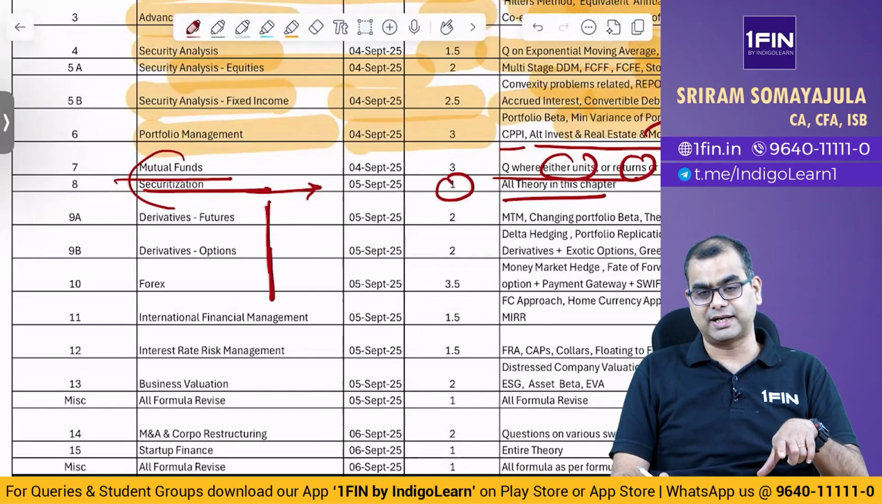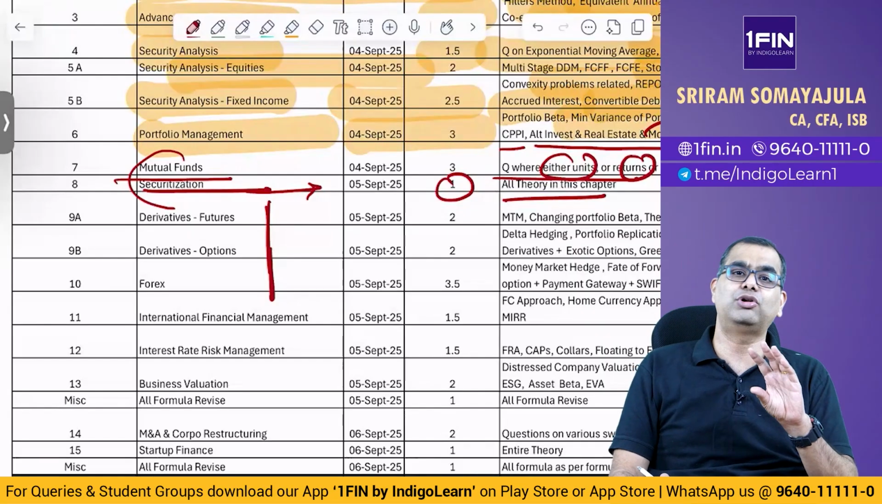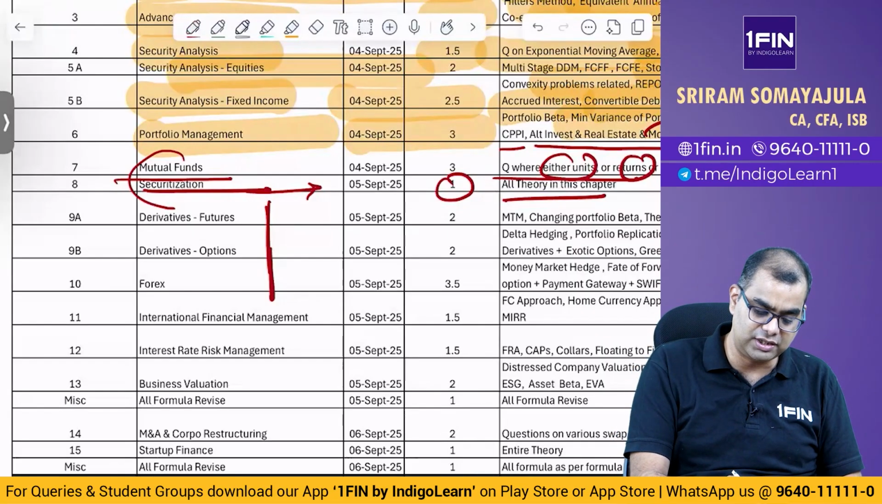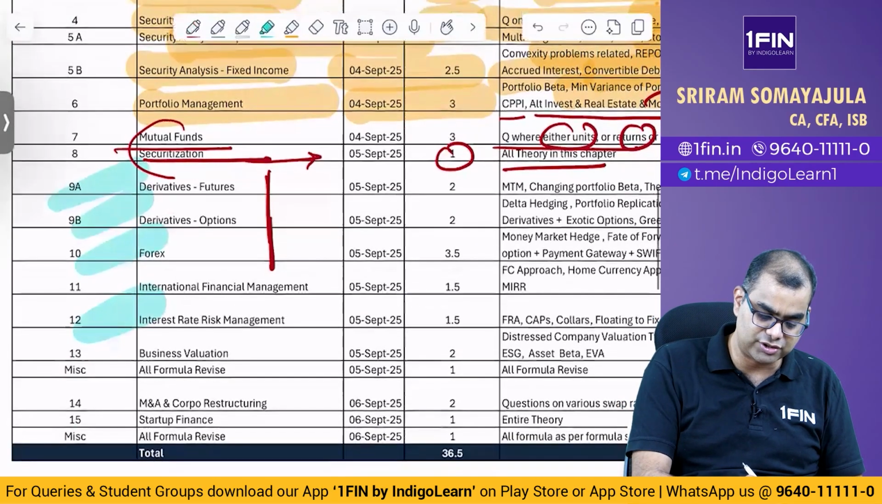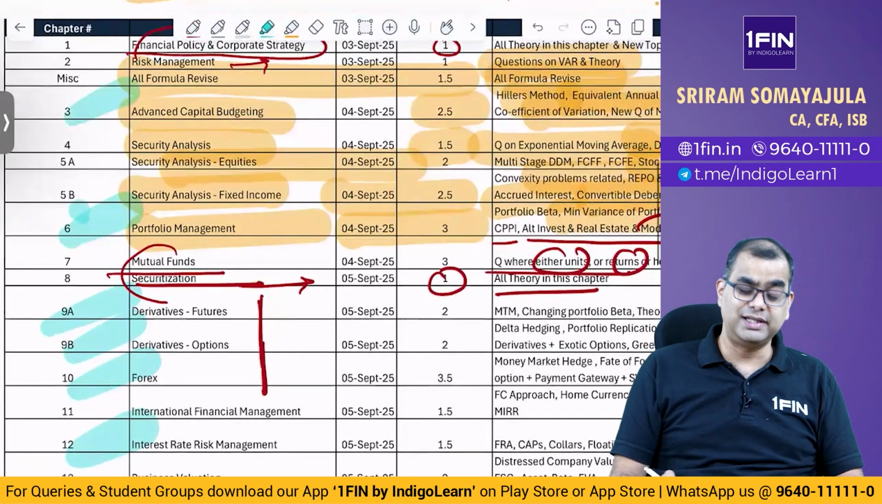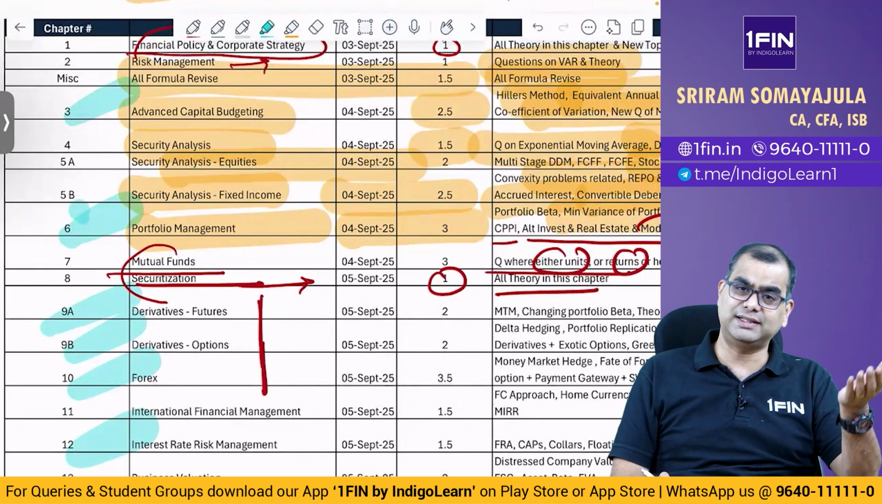See, if you look at this, right, I am saying go in the order of the material. There are some people who will say, "Nay, sir, I want to go in the order of importance." If you want to go in the order of importance, then please focus on these chapters: derivatives, futures, forex, interest rate risk management, portfolio management, and your advanced capital budgeting. These contain roughly 45 marks to 50 marks in the exam. So if you want to start it that way, do it.